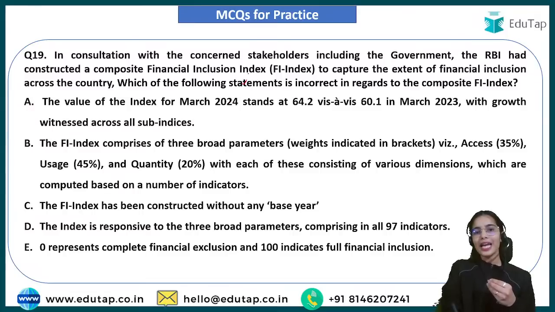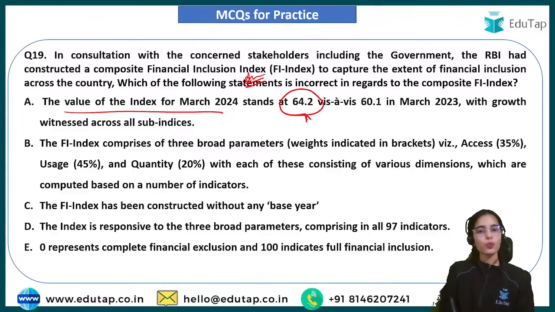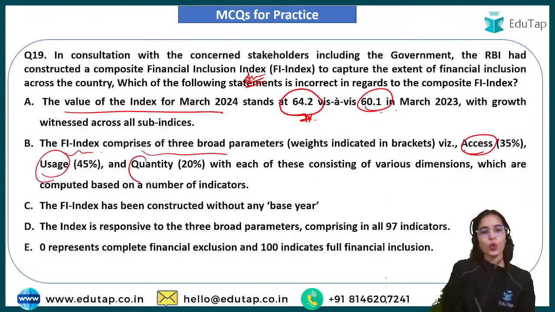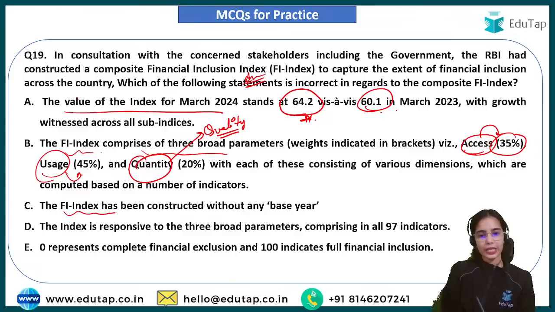First of all, this is an annual index that is released by the Reserve Bank of India. The value of the index for March 2024 was 64.2, up from 60.1. The financial inclusion index comprises 3 broad parameters, that is access, usage and quality. It is quality, okay, not quantity. Usage has the highest weightage of 45%, access has a weightage of 35%, quality has a weightage of 20%. The financial inclusion index has been constructed without any base year.